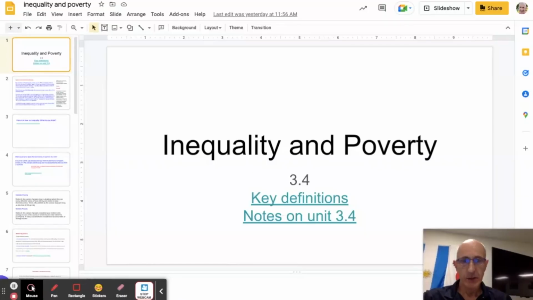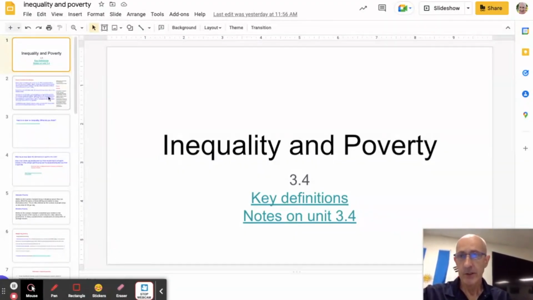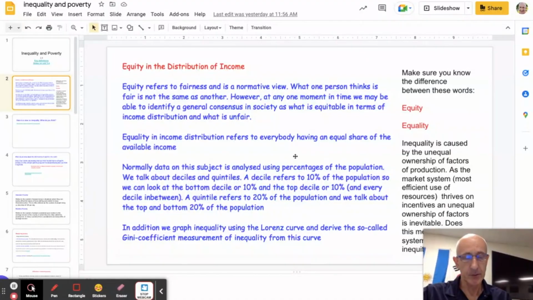This video is taking a quick look at the introduction to Unit 3.4, which is on inequality and poverty. First thing that you need to make clear in your mind is the difference between equality and equity. So equity refers to fairness.